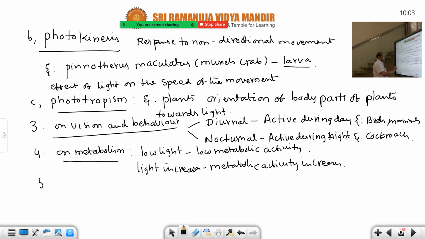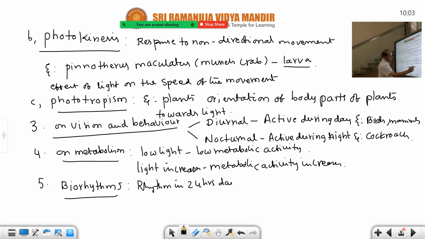And then biorhythms. What is rhythm? A change repeated many times is called rhythm. If the same rhythm occurs in living organisms, they are called biorhythms. Best example, if any rhythm is repeated in a 24-hour day cycle, it is called circadian rhythms.